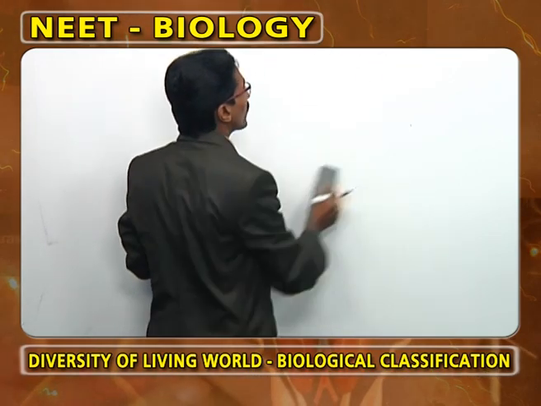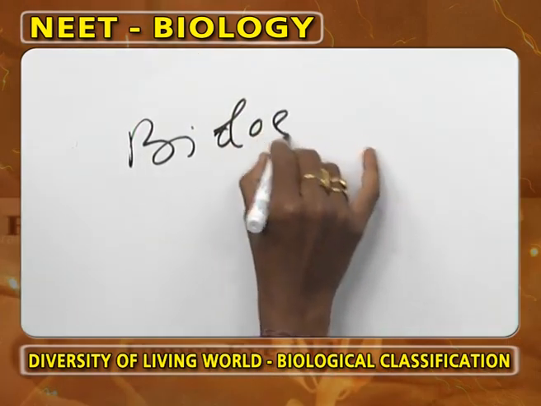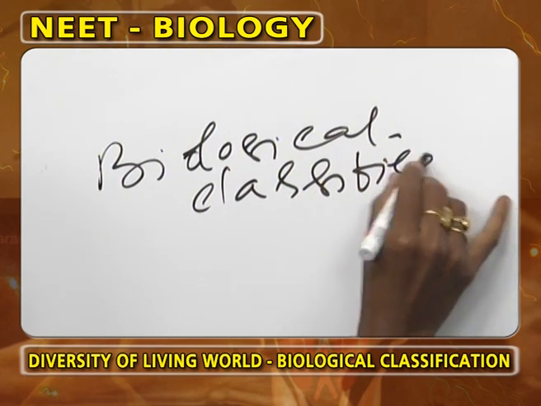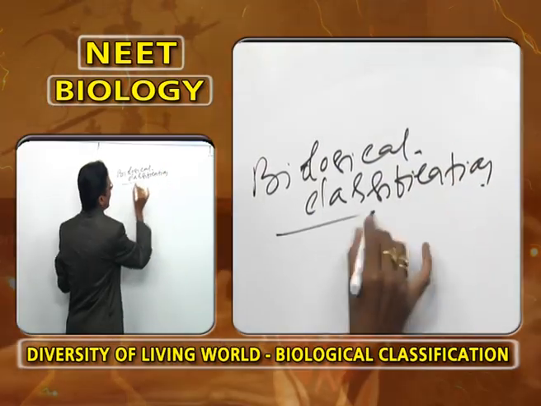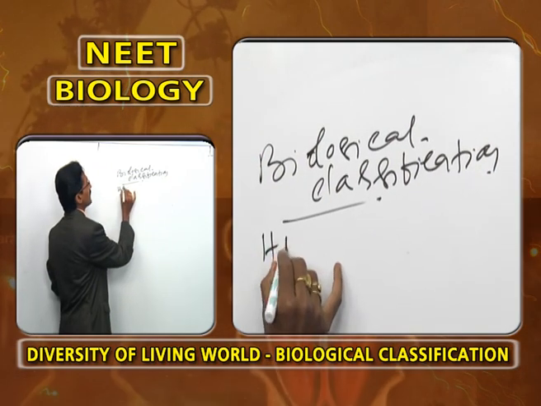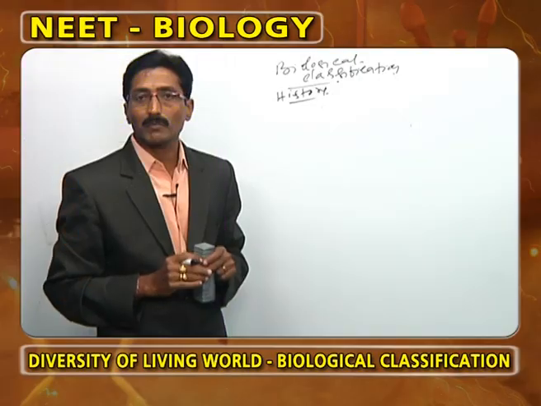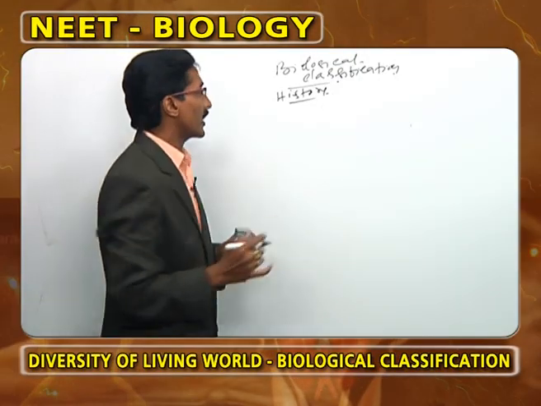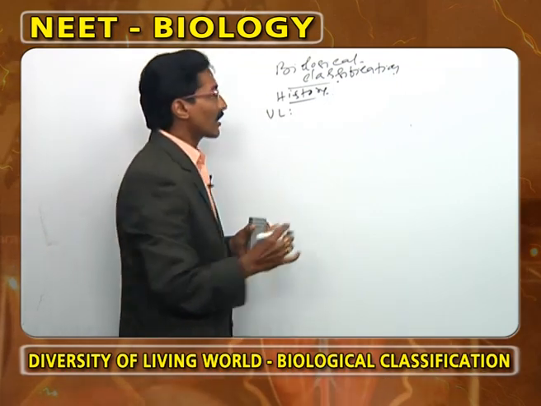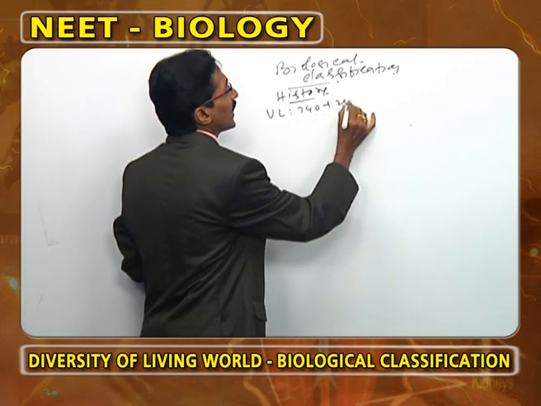Now, we have to discuss biological classification. It is very, very important. Under biological classification, first of all we have to discuss the history of biological classification. According to Vedic literature, organisms are classified as 740 plants plus 240 animals.